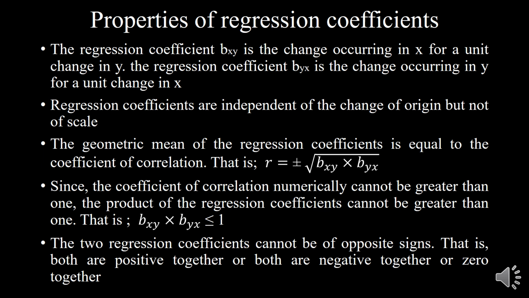The last one: the two regression coefficients cannot be of opposite sign. This is again a very interesting one. Either both are positive, or both are negative, or both are 0. So these are the properties of regression coefficients. Thank you.